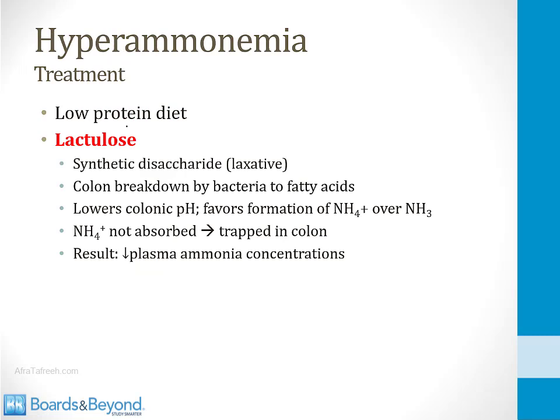There are a couple of treatments that can be used in hyperammonemia to lower the serum ammonia level. The first one is a low-protein diet, since ammonia comes from metabolism of amino acids. If the patient eats less protein, that will lower the serum ammonia level. Now, I should note here that a low-protein diet is not recommended for patients with cirrhosis any longer. The reason is because even though it did lower the ammonia level, it led to malnourishment, which was sometimes fatal. So for this reason, patients aren't specifically advised to eat a low-protein diet any longer.